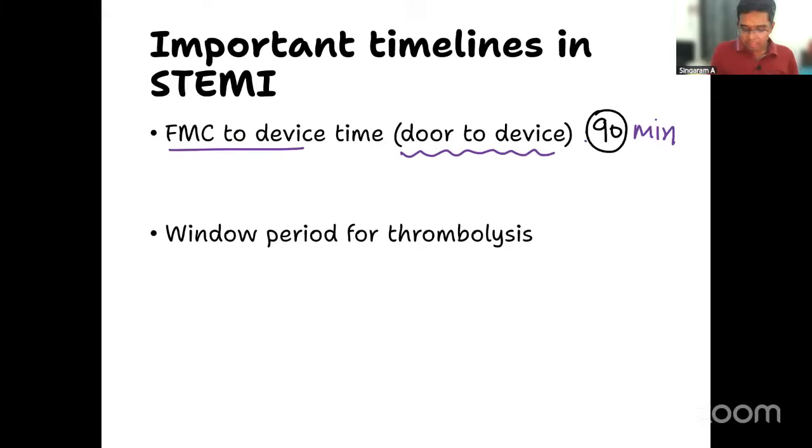Next, what is the window period for thrombolysis? Up to how long can we give thrombolysis? Some say no, 90 is over. I think there's some lag. Okay, 90 minutes is for door to device. Window period for thrombolysis.